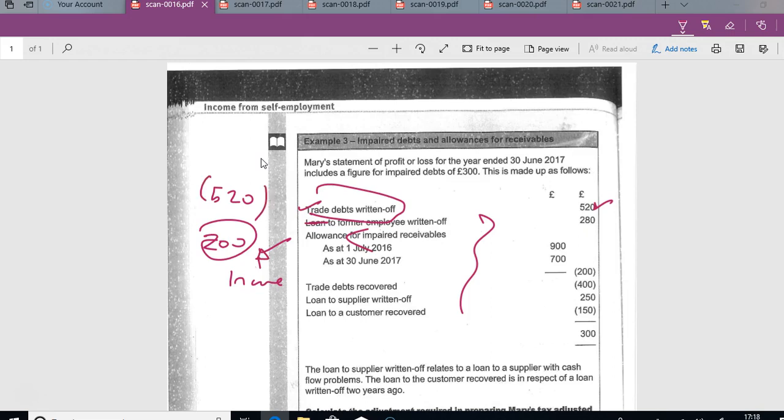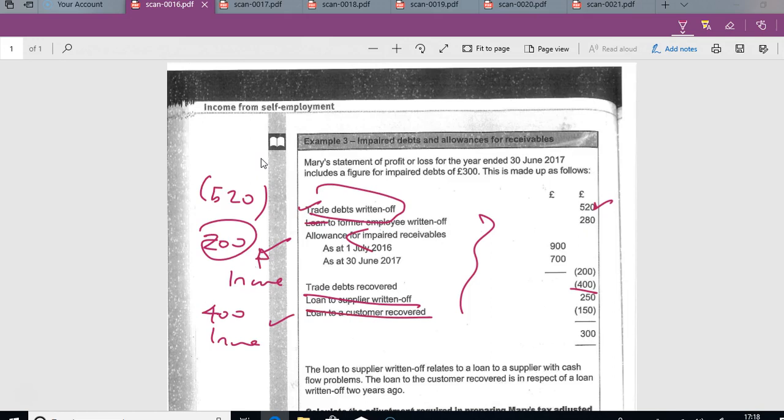Yes. Trade debts recovered. Yes, the trade debts recovered. This is bad debts recovered, and that is income as well, and that is therefore taxable. Again, like I said, loans to suppliers written off. No, you cannot put that through. Loan to a customer recovered. No, you cannot put that through.